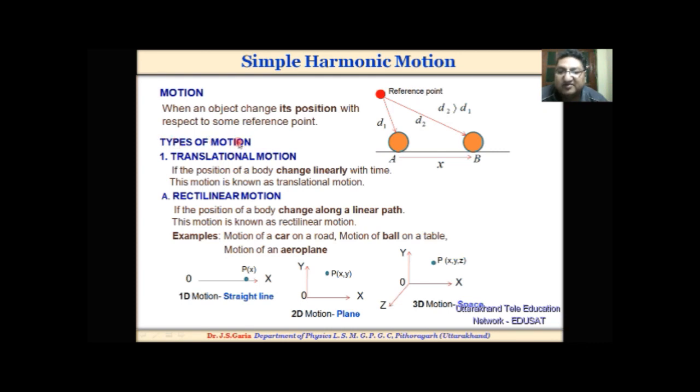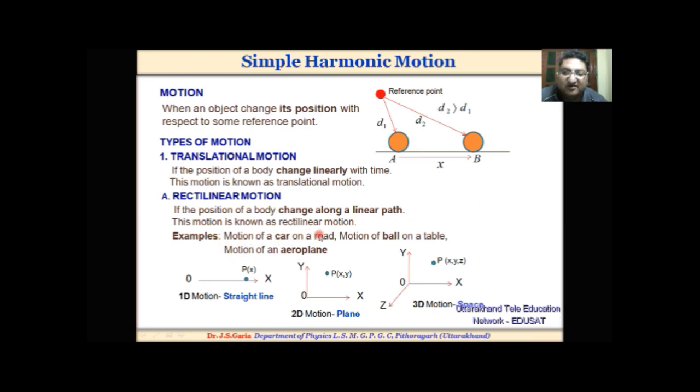There are various types of motions like translational motion, rotational motion and vibrational motion. The first one is the translational motion. If the position of a body changes linearly with time, this motion is known as translational motion. The translational motion is again divided into three other types. The first one is rectilinear motion. If the position of a body changes along a linear path, this motion is known as rectilinear motion.